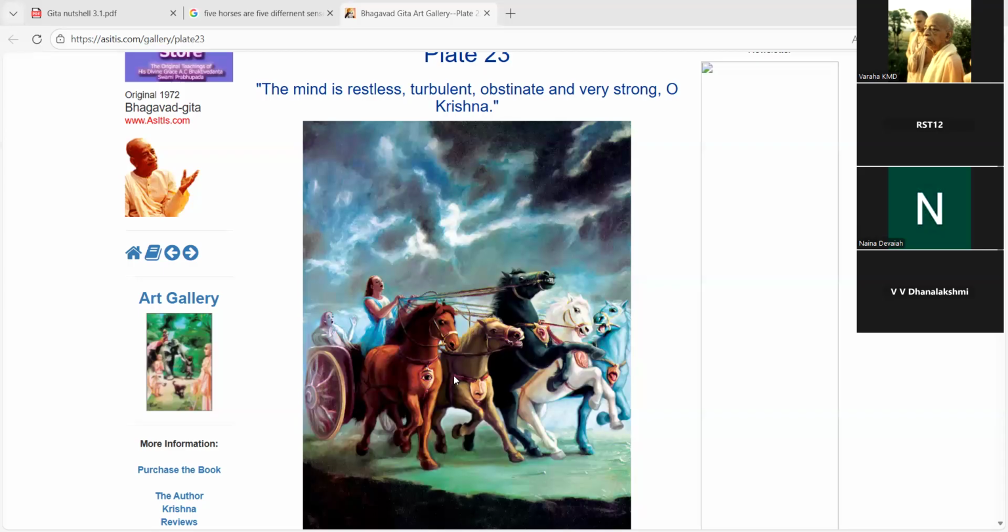So that way this particular horse will be in control, the senses will be in control, and the mind is also going to be in control because intelligence is very sharp. And then our chariot will go in the direction where I want, where my intelligence wants, not where these horses want to go. Okay, let me just go back to the slide now.